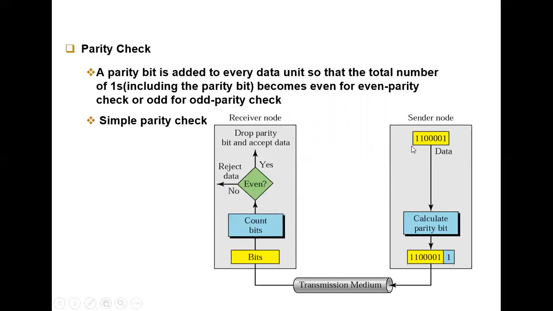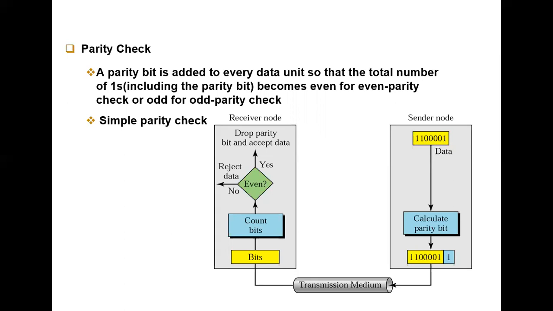So it will calculate the parity bit. Since we have 3 ones, we are going to add another 1, so that it becomes even parity. 1, 2, 3, and if we add 1 again, 4. If you see here, the count becomes 4 with the parity bit: 1, 2, 3 and 4. Now what is 4? 4 is nothing but an even number, so it is even parity.